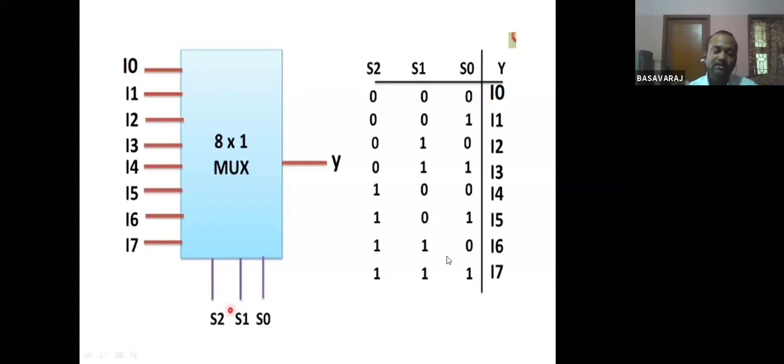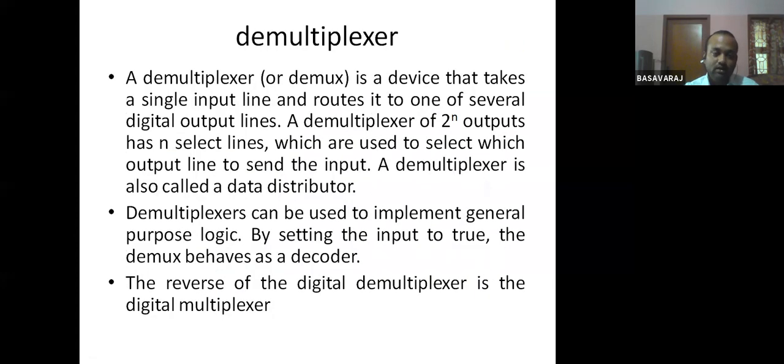Okay, so this is about the multiplexer. So till now, what is the one thing I told? We are going to discuss combinational circuits and sequential circuits. Here, combinational circuit means the output depends only on the present state of the inputs. Okay, so next the topic.